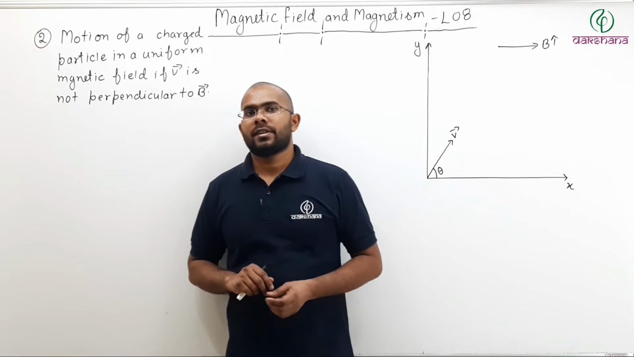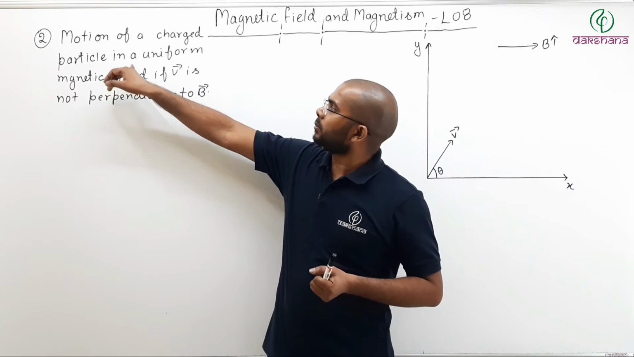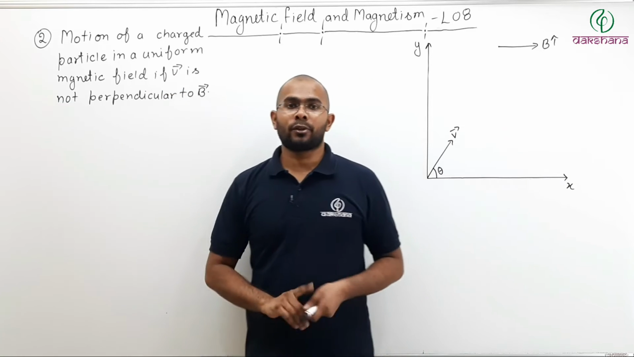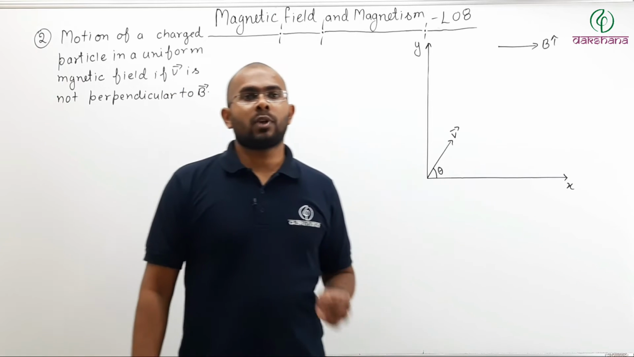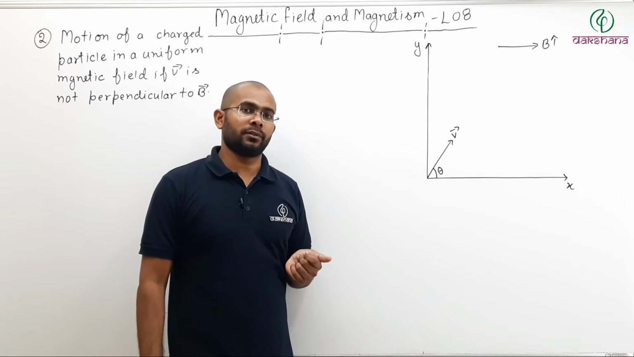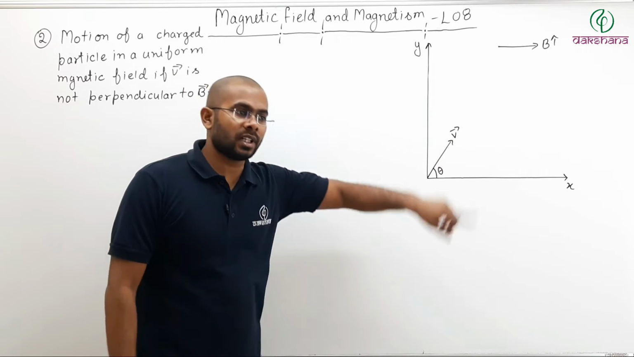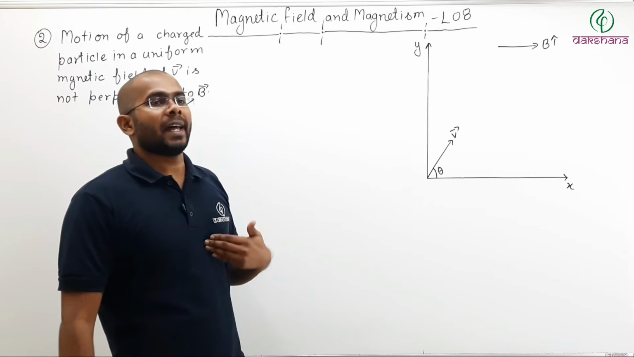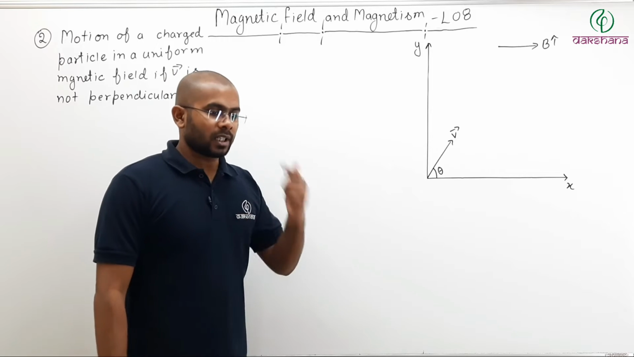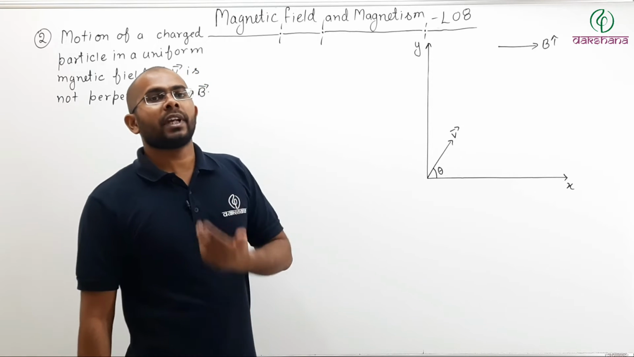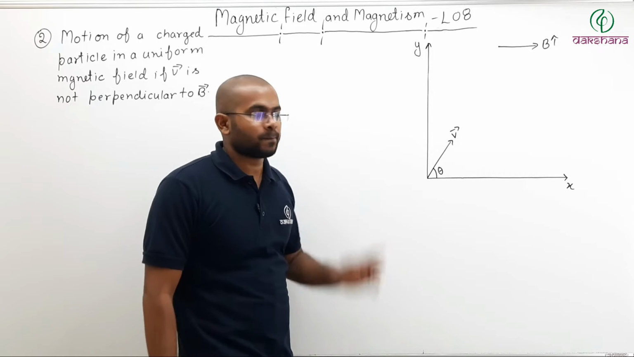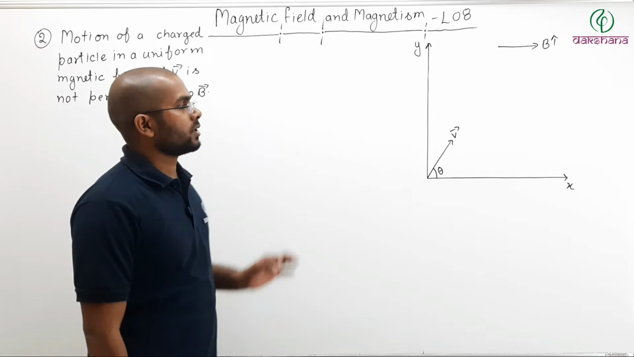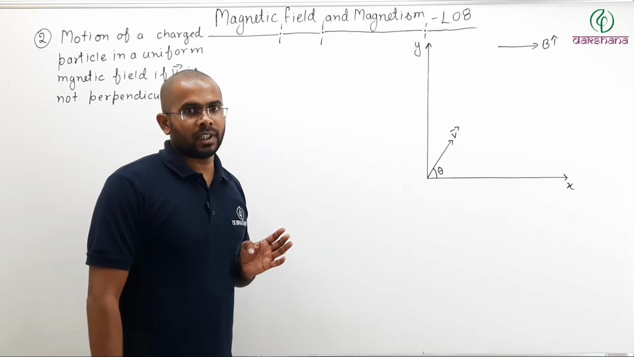Now let us discuss how a charged particle will move in a uniform magnetic field if the velocity is not perpendicular to B. We have already discussed what happens if the velocity is perpendicular to the field. In that case, the charged particle moves in a circular motion. There is no work done by the magnetic field, only the direction of velocity is changed. The charged particle keeps moving in a circular motion without any change in its kinetic energy. So what will happen if the velocity makes an angle theta with the magnetic field?